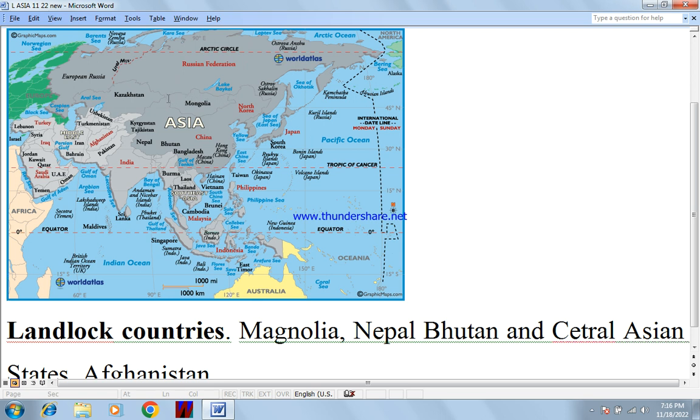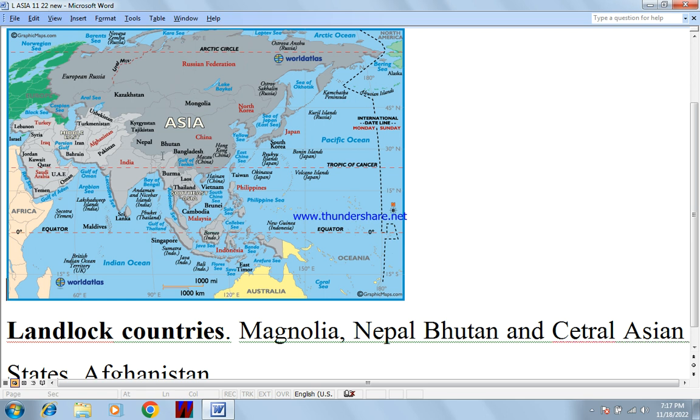This is Mongolia. That's why it's also called buffer state, because it was between Russia, USSR, and this is China, two powers, a blocking state between two powers.